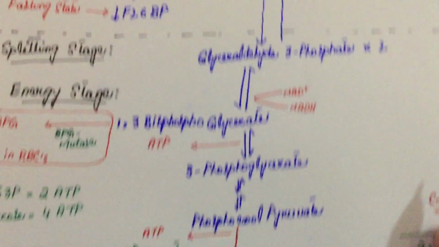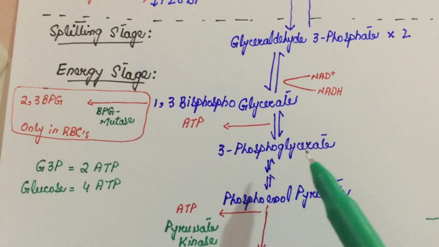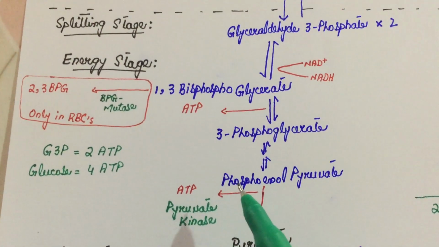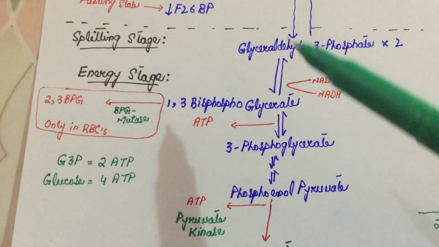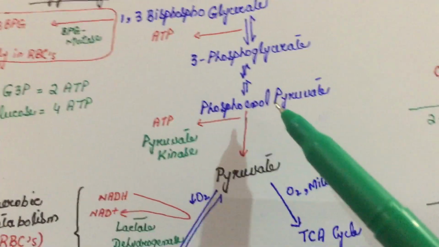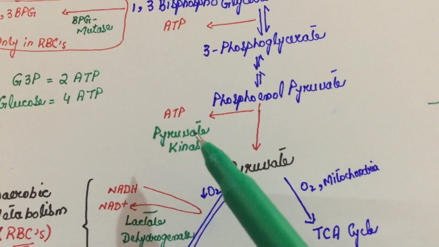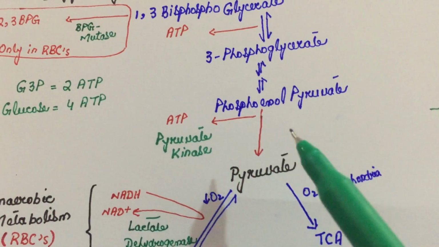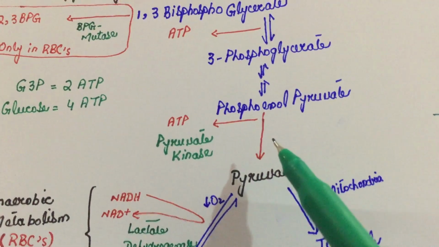Then 3 phosphoglycerate in two steps is converted into phosphoenol pyruvate. Even if you forget all of these, just remember that phosphoenol pyruvate is converted into pyruvate via an enzyme called pyruvate kinase, and this is the last irreversible step of glycolysis.